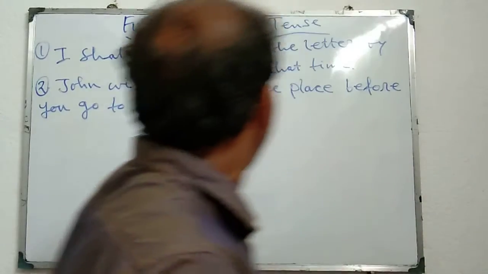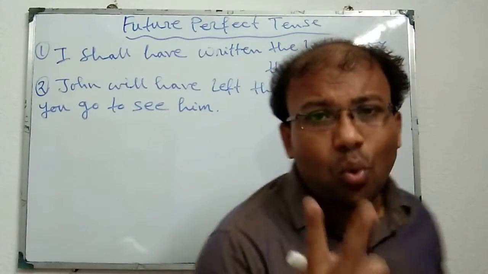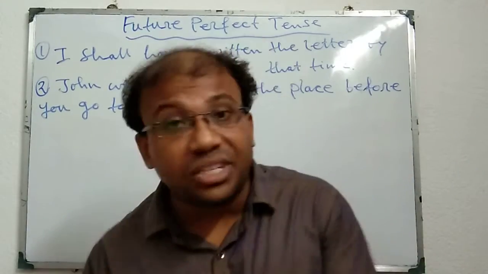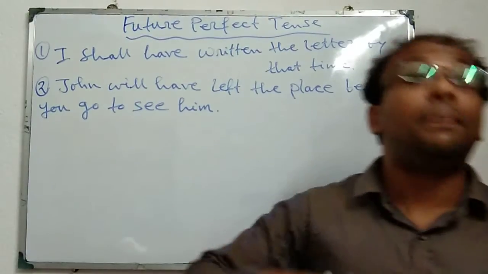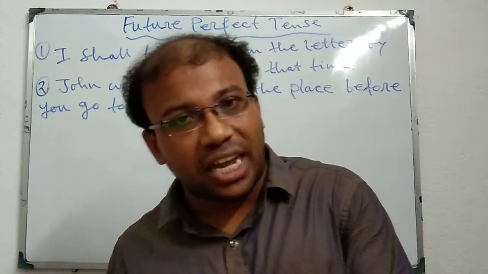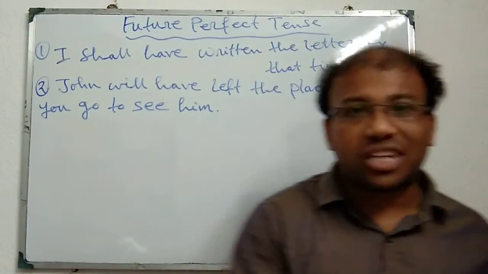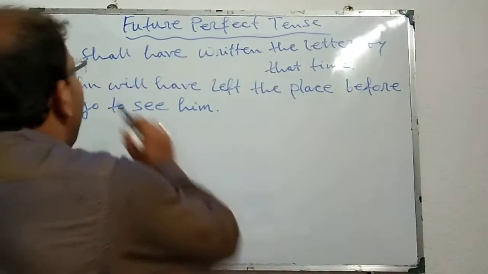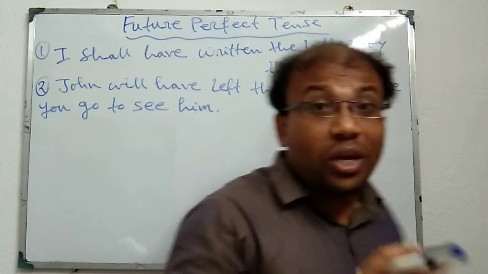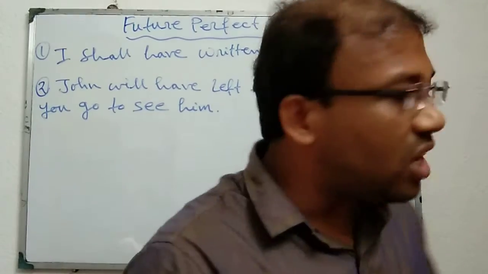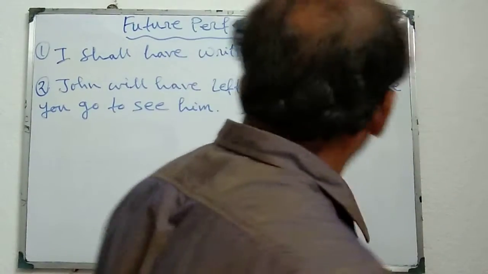Or we can say that between two actions one action will be completed, or will have been completed, before another action in the future time. To indicate the first action or former action we generally use future perfect tense, and to indicate the latter action, which will take place later, we generally use simple present tense.